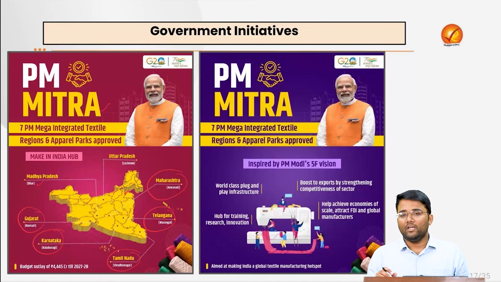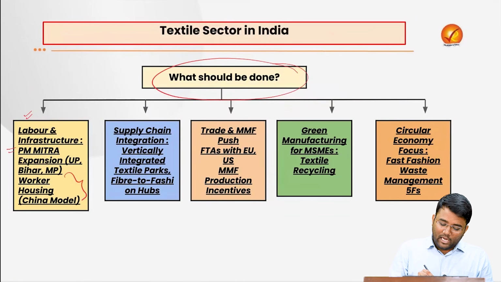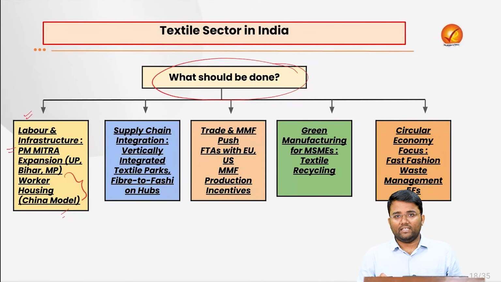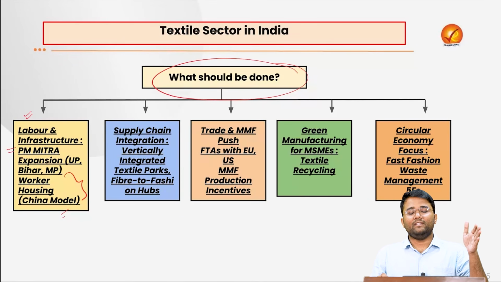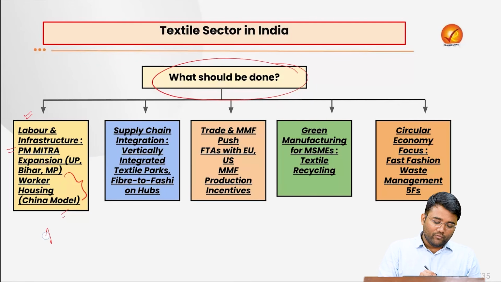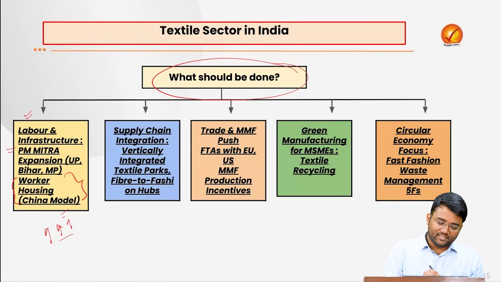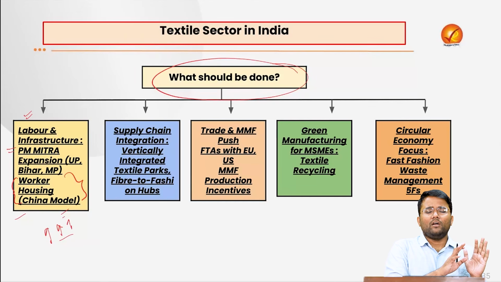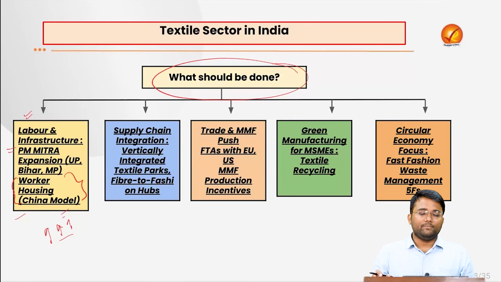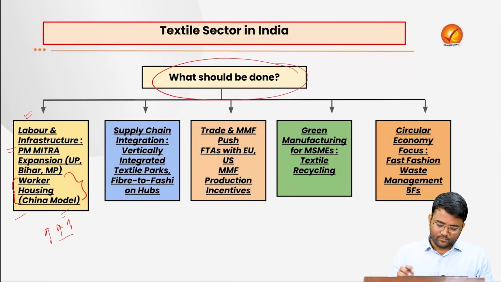the surplus labor power. Also, the worker housing model that is there in China, that in the textile parks itself, in the industrial regions itself, there are various dormitories that are set up, where people will be working, taking rest, sleeping, on the park itself, on the factory itself, that helps in improving the efficiency, that helps in improving the overall productivity. Although there are proper support measures that are provided to them, there are proper measures that are taken for these people who are placed in these worker housing models.